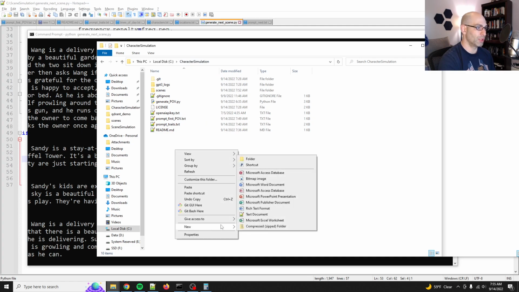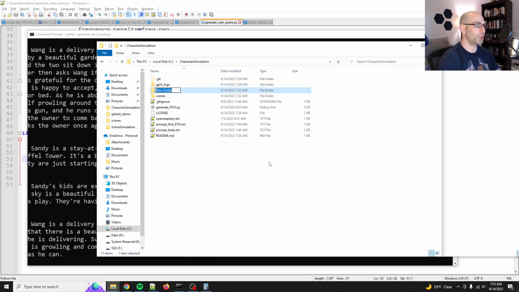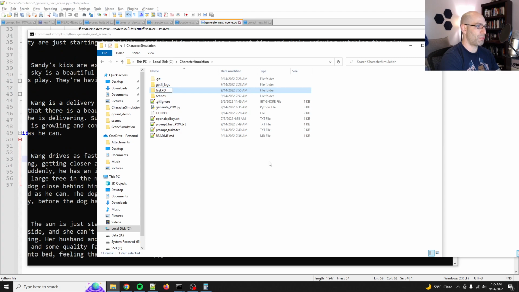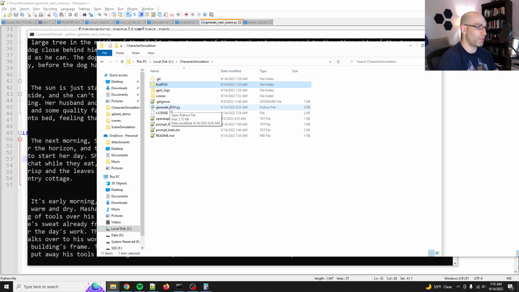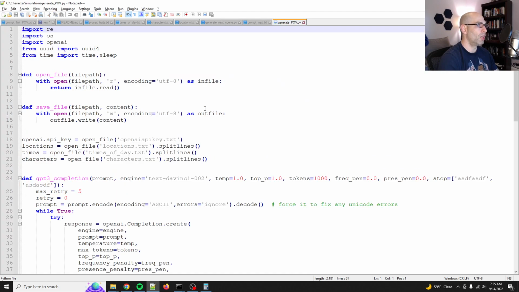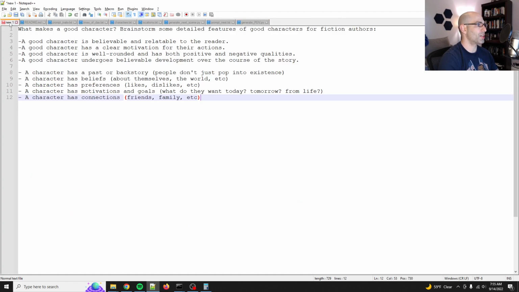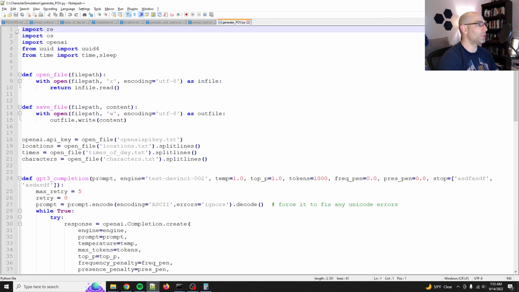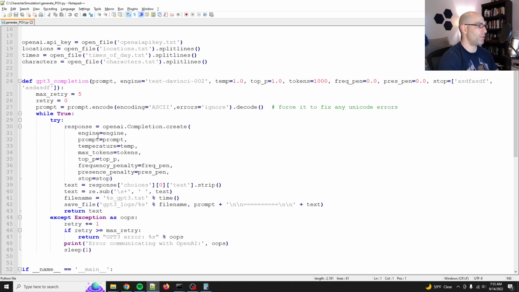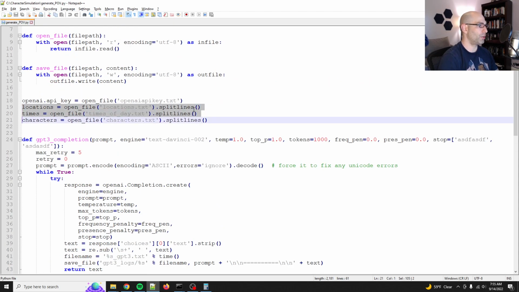The character sim, we'll do, let's see, first POV. Okay, so then we'll go to generate POV. Here, let's close some of these things because we're getting a little bit busy. Okay, so generate POV. We do not need locations.